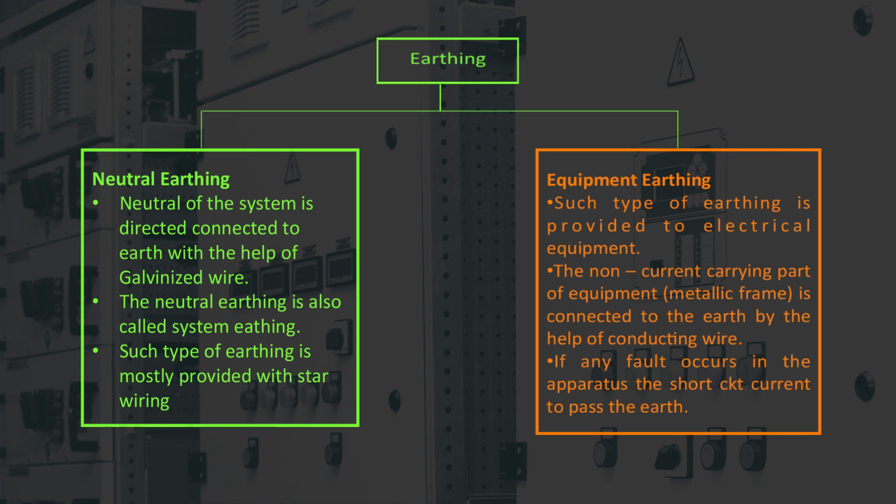Under neutral earthing, neutral of the system is connected to earth with help of galvanized wire. The neutral earthing is also called system earthing. Such type of earthing is mostly provided with star wiring. Under equipment earthing, such type of earthing is provided to the electrical equipment only. Under equipment earthing, non-current carrying part of the equipment is connected to the earth by the help of conducting wire. If any fault occurs in the apparatus, that allows short circuit current to pass to the earth.